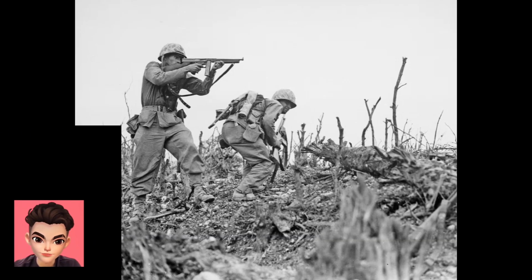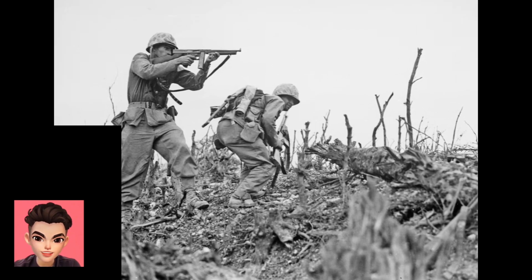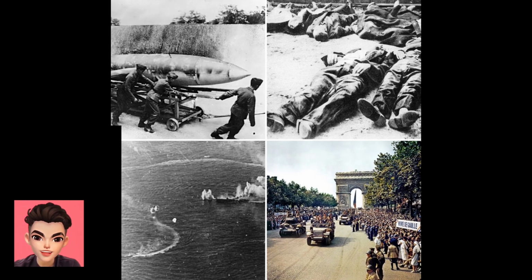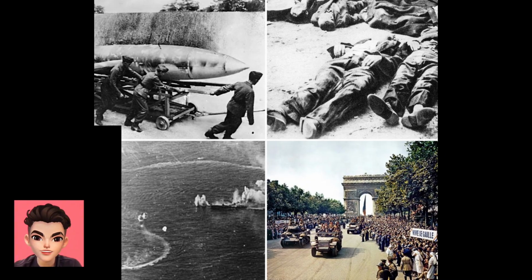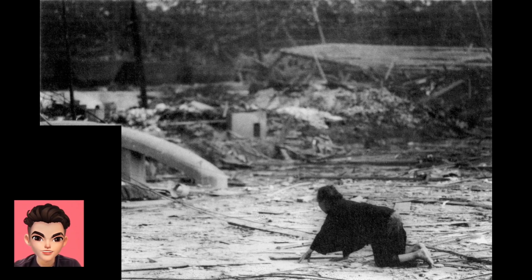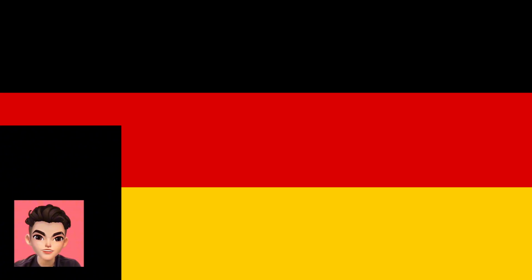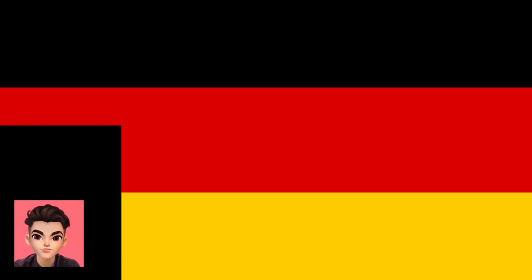In 1944, the Allies launched D-Day on 6 June, a massive invasion of Normandy, France. This opened a Western front, squeezing Germany between the US and UK from the west and the Soviets from the east.